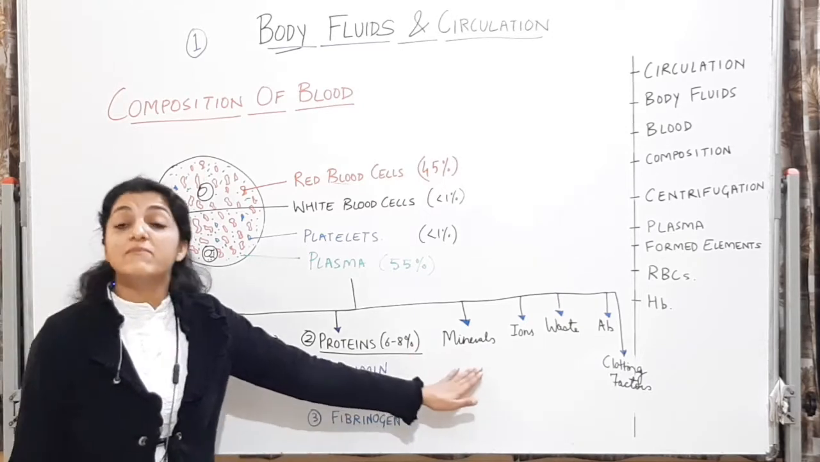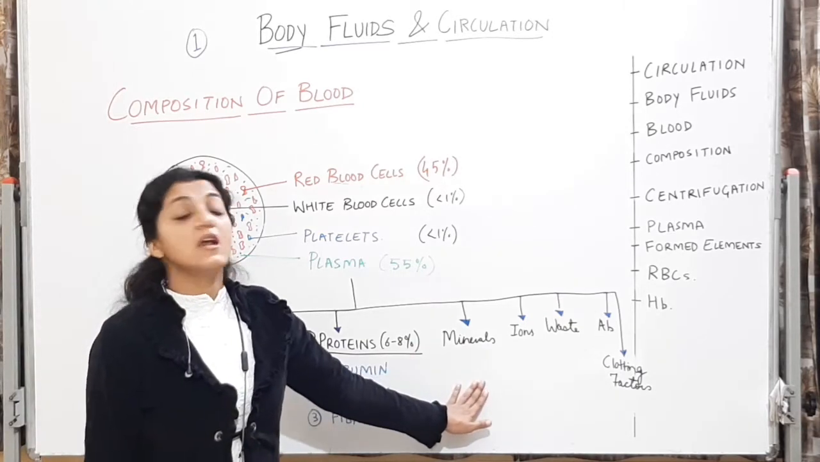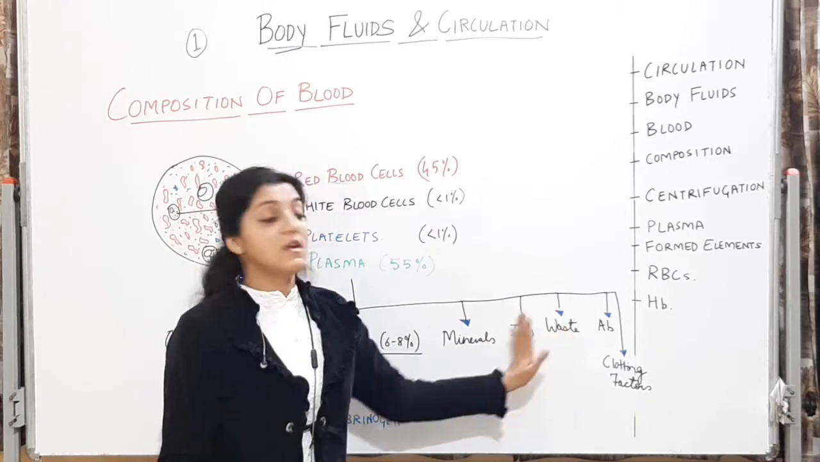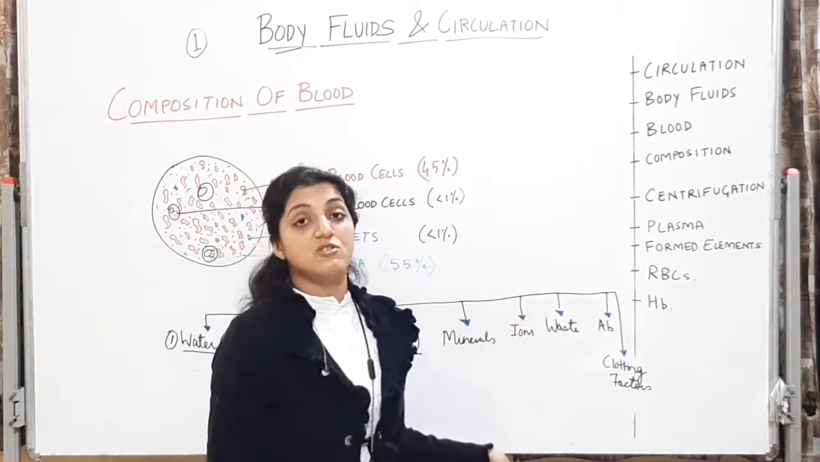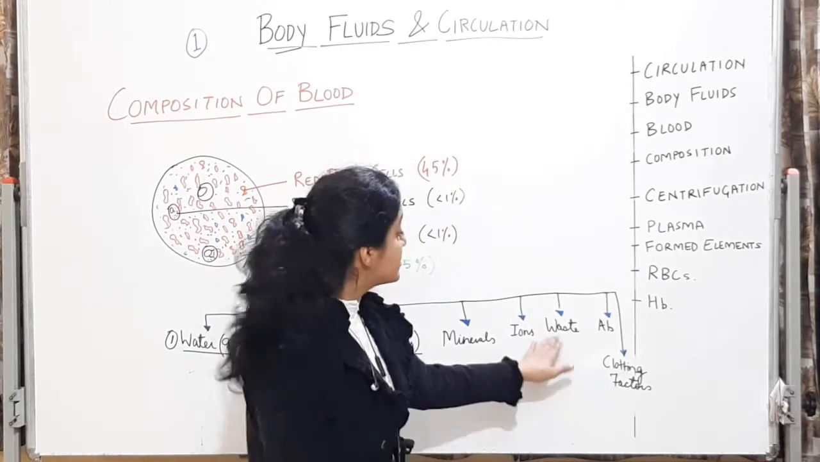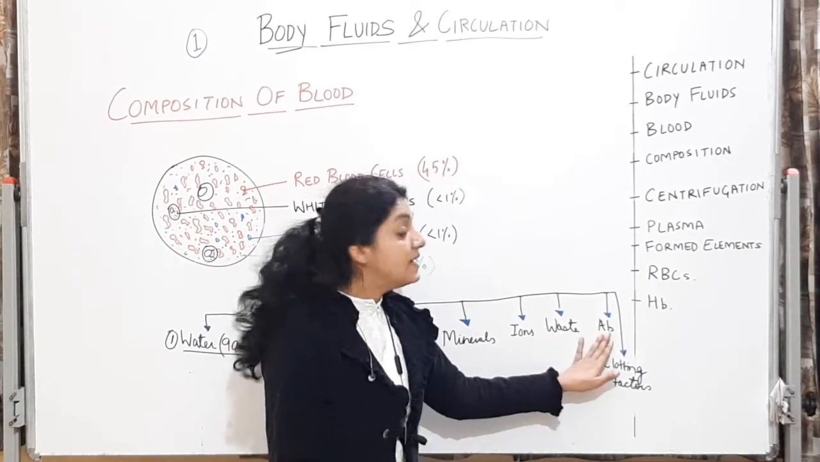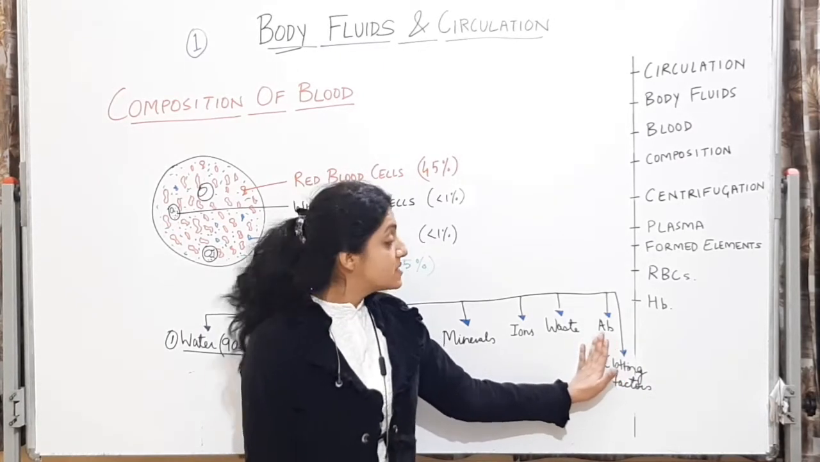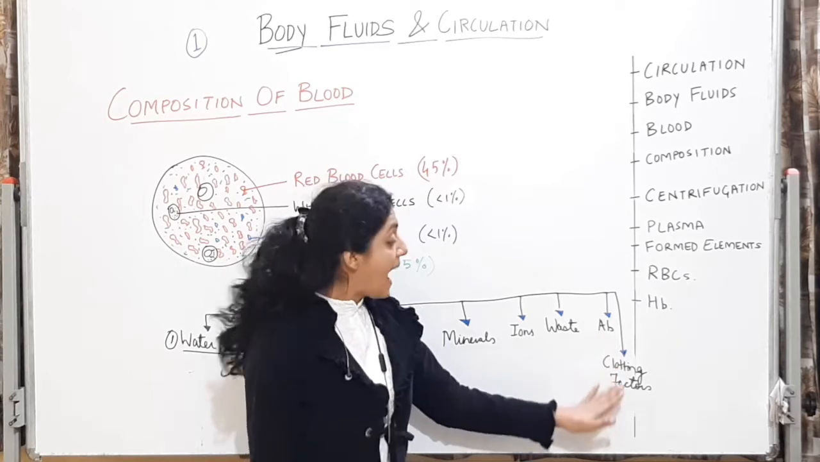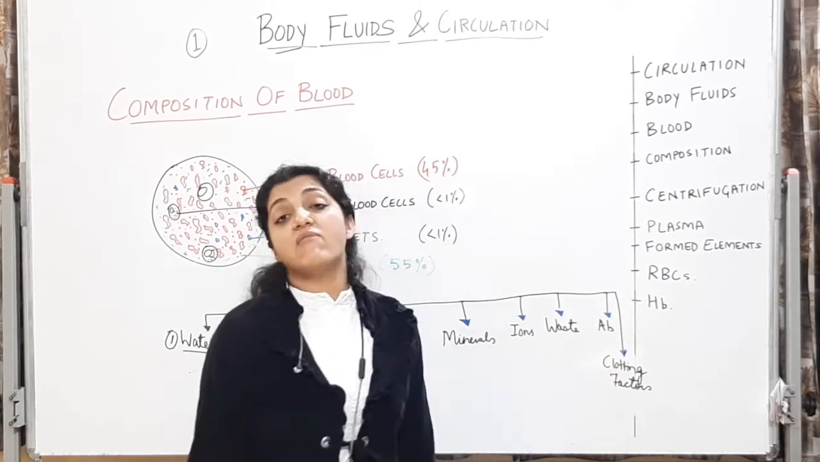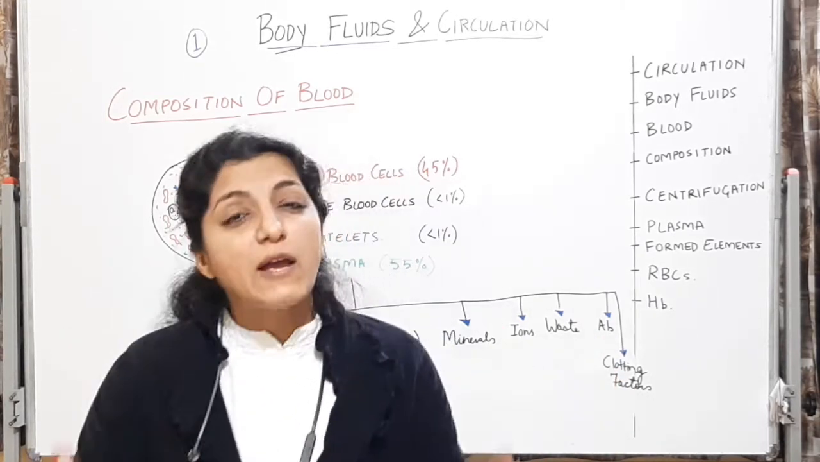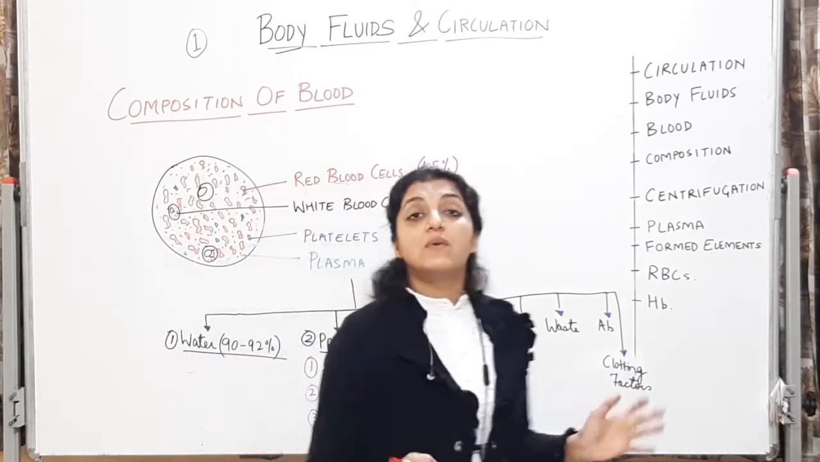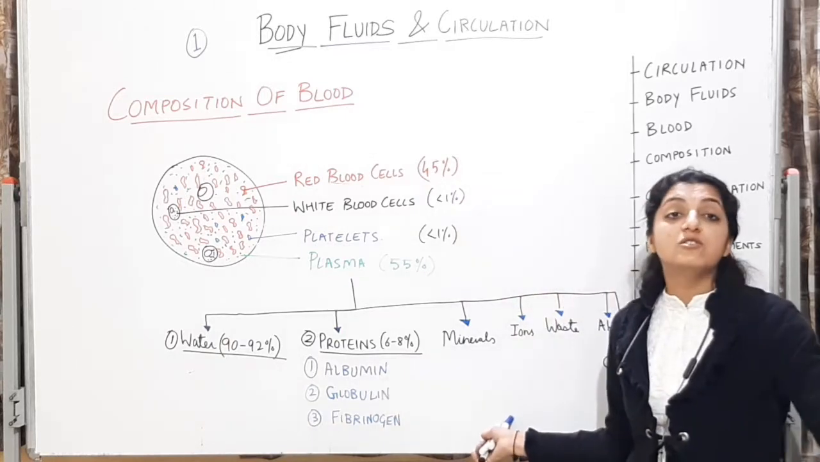Plasma will also have minerals. Okay, it will have iron. It will have waste products. ये minerals और ions में I mean the nutritious products. Okay, it will have waste products, it will have antibodies. AB means antibody. Plasma will have antibodies and it will have clotting factors which are required for coagulation of blood or for clotting of blood. So all this will be the composition of plasma which you should know.